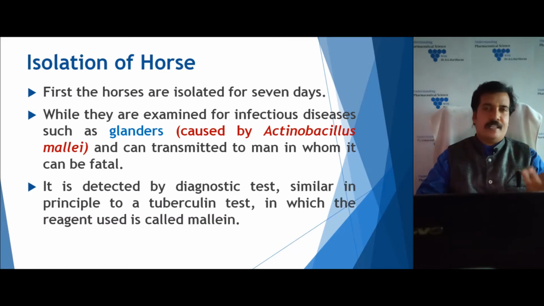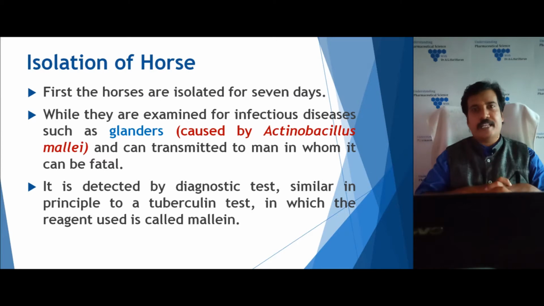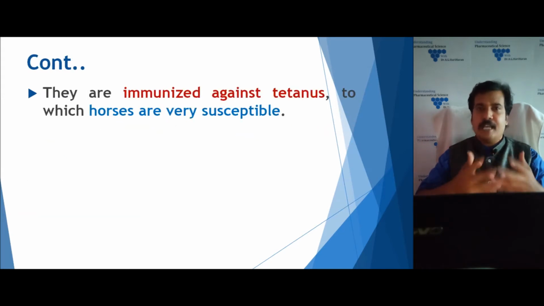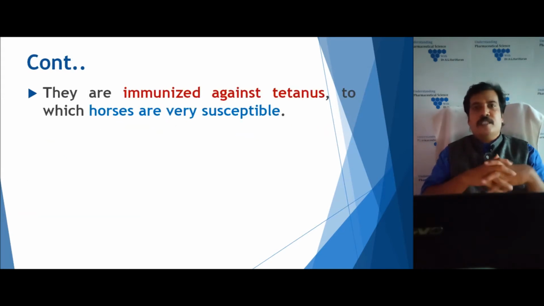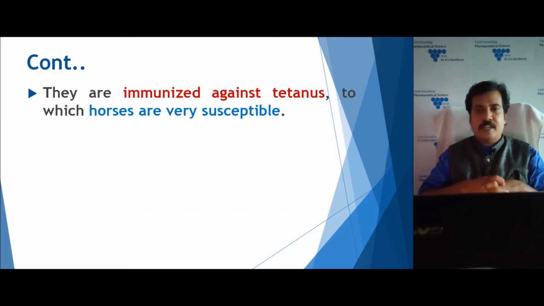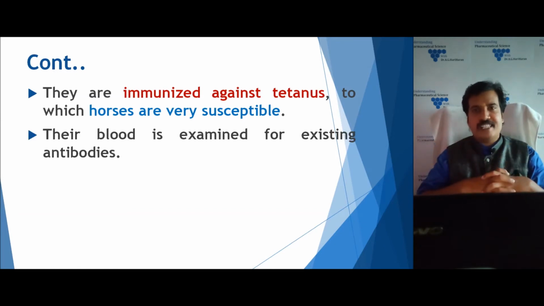It is a simple diagnostic test. We can do it similar to a test for TB. Generally we do the tuberculin test. Similarly, we will do the test with the reagent called mallein. Once we find that the animal is free from glanders, then we immunize with tetanus. Horses are highly susceptible to tetanus, so we administer tetanus toxoid so that it can produce enough quantity of antibodies against tetanus.